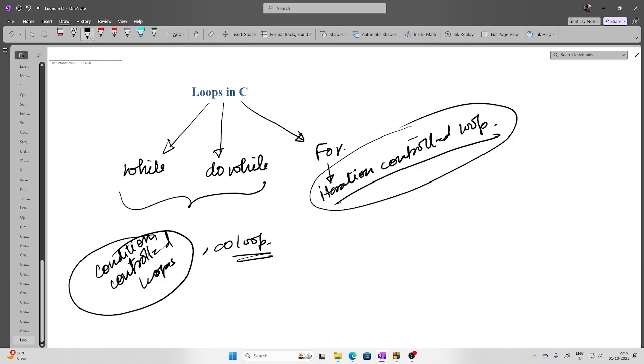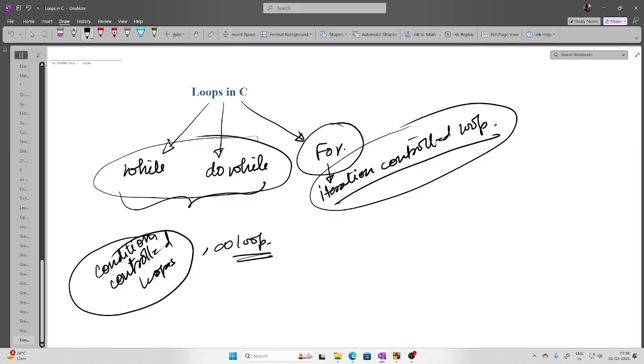Sometimes there will be programs, I'll show you, where I will not know a priori how many times I have to repeat a particular task; that will depend on a particular condition. In those cases the for loop will be of no use, because if I don't know a priori how many times I have to run a loop, then what is the use of for? So in those cases I will be using a while or do while loop.